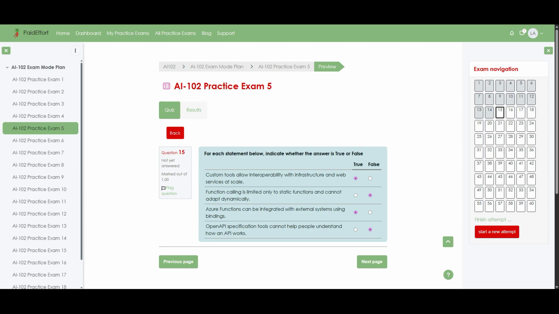Next, Azure functions support bindings that plug into queues, databases, and external APIs, so they naturally integrate with other systems, making the third statement true. Finally, OpenAPI specifications document endpoints, parameters, and responses in a standard format, which helps people understand, test, and even auto-generate clients for an API. So the claim that these tools cannot help people understand how an API works is false.